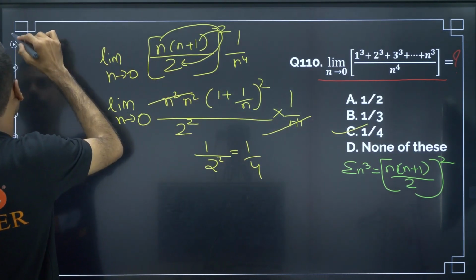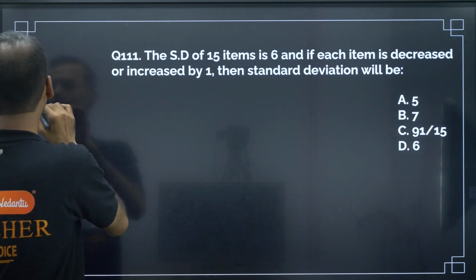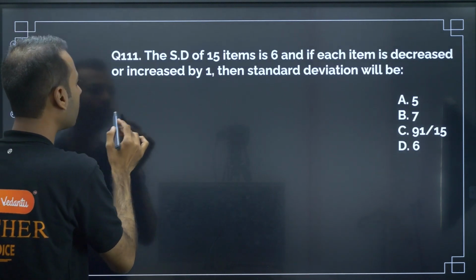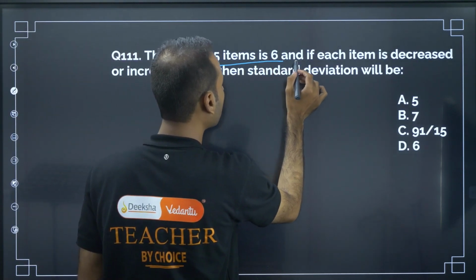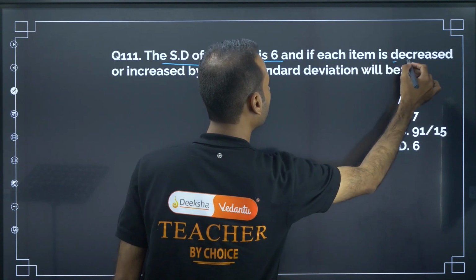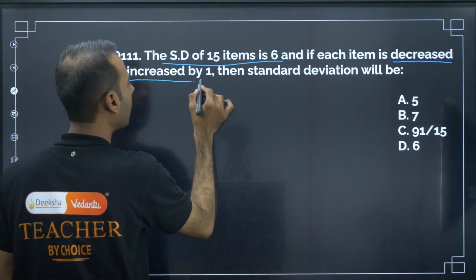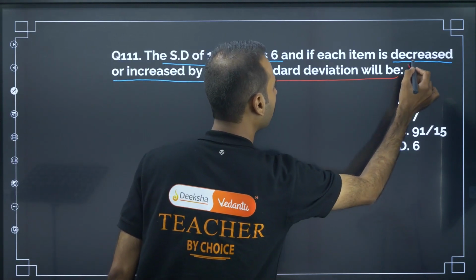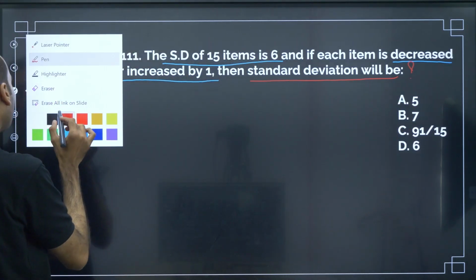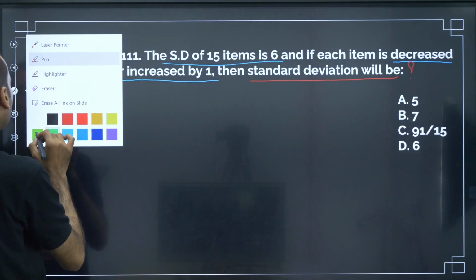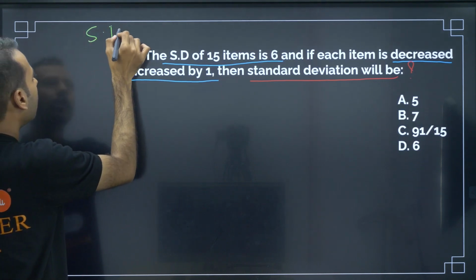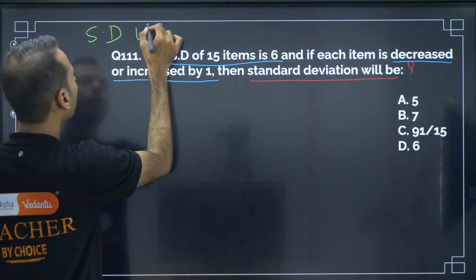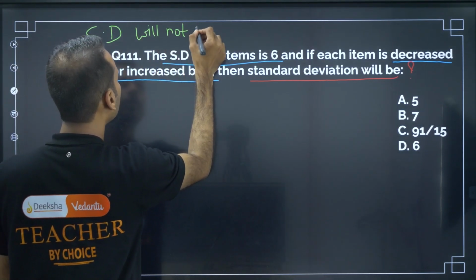Moving on to the next question. If SD of 15 items is 6 and if each item is decreased or increased by 1, then the standard deviation will be? One important point you should be knowing: standard deviation will not change